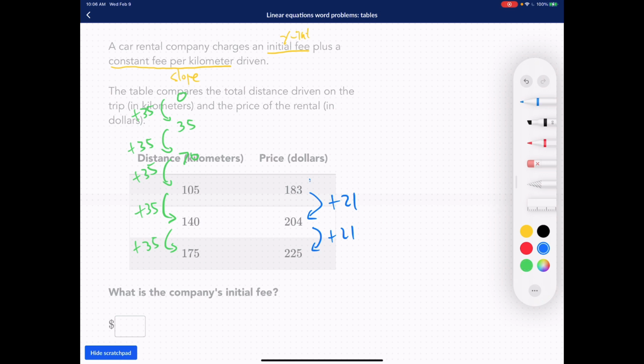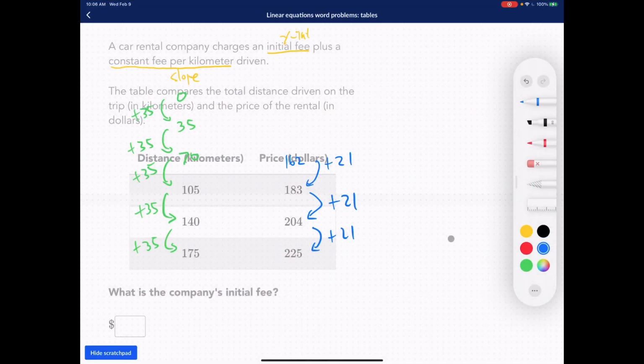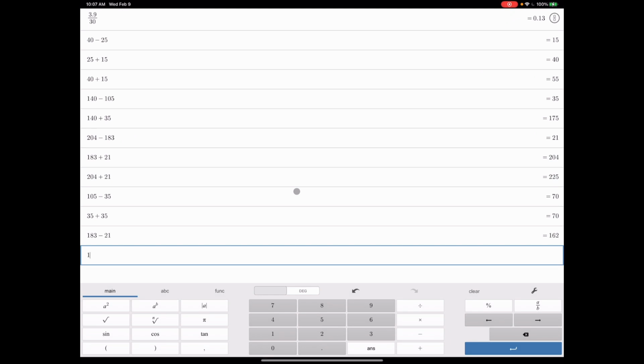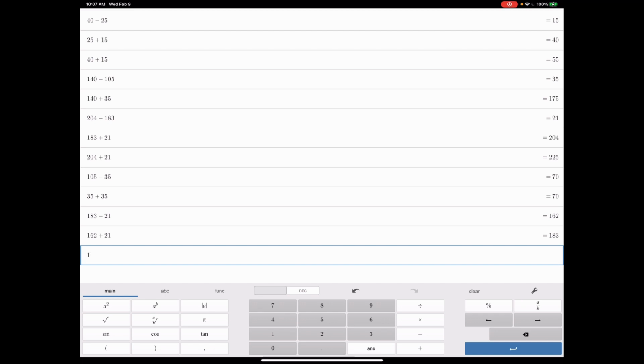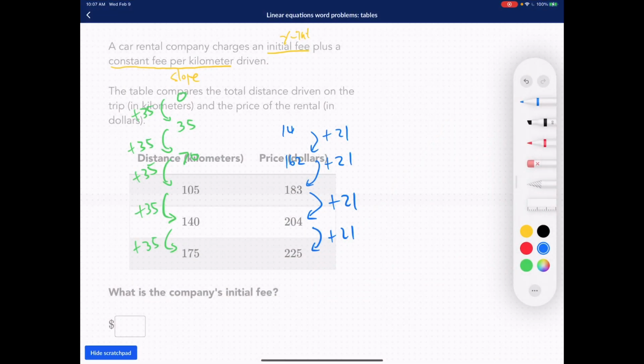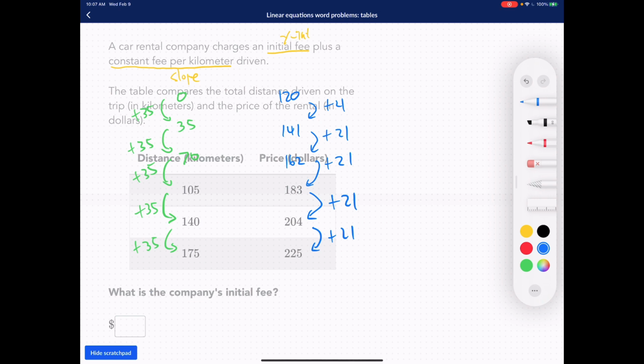Now here we have to go backwards by $21 each time. What is 183 minus 21? That's 162, because 162 plus 21 is 183. Another one: 162 minus 21 is 141. And one more: 141 minus 21 is 120. You guys see that?